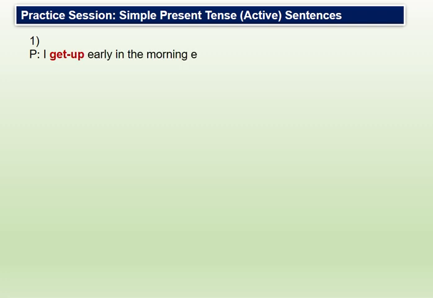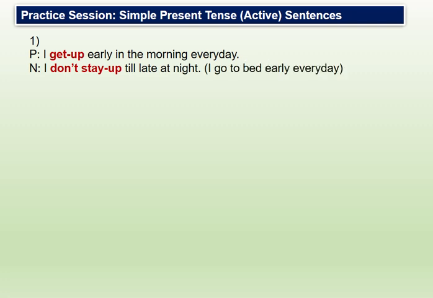So here we have a practice session, and the tense is simple present tense active. Here we have the first sentence. I have written the verbs in positive and negative sentences in dark brown color so that you can see them easily, or they can be highlighted. Here we have the first example: I get up early in the morning every day. And the negative sentence is: I don't stay up till late at night.